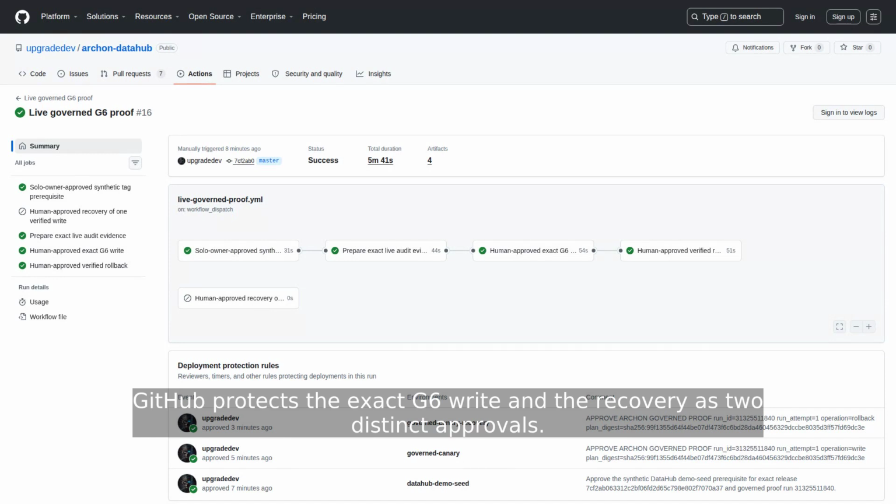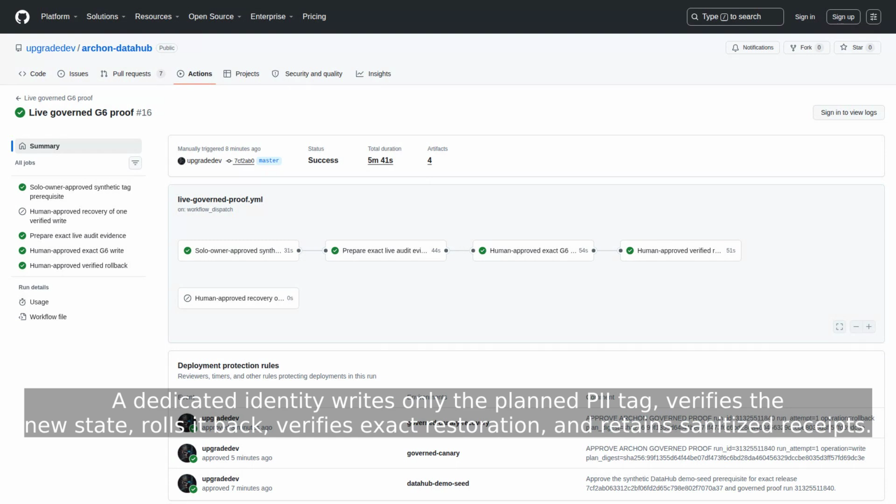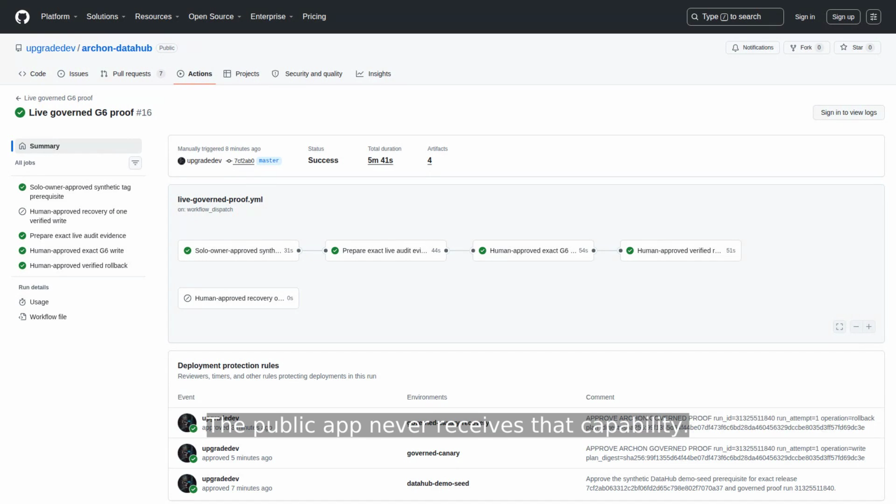GitHub protects the exact G6 write and the recovery as two distinct approvals. A dedicated identity writes only the planned PII tag, verifies the new state, rolls it back, verifies exact restoration, and retains sanitized receipts. The public app never receives that capability.